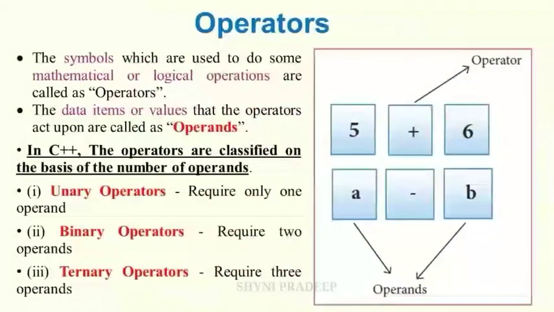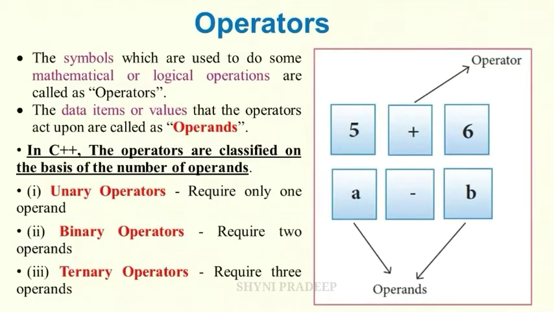Next token is operators. Operators are what? The symbols which are used to do some mathematical or logical operations are called operators. The data items or values are called operands. Here the values are 5, 6, a, b. These are the operands. Plus and minus are the operators. So 5, 6 are the operands, plus is the operator, a, b are the operands, minus is the operator.